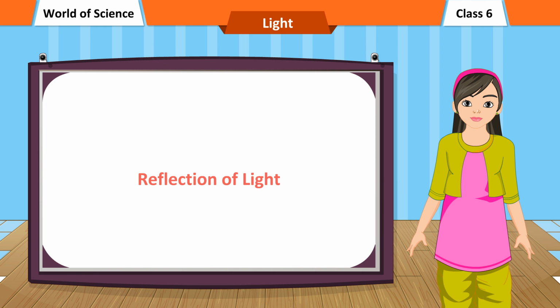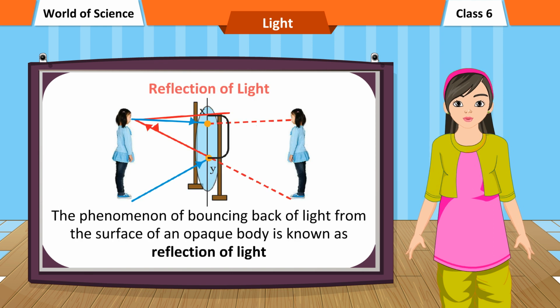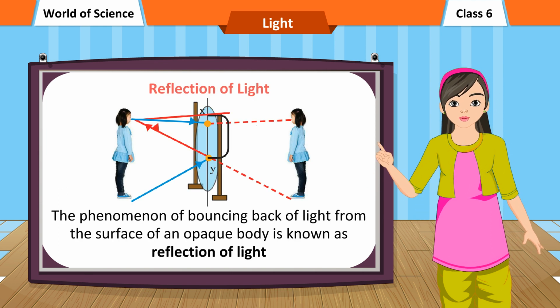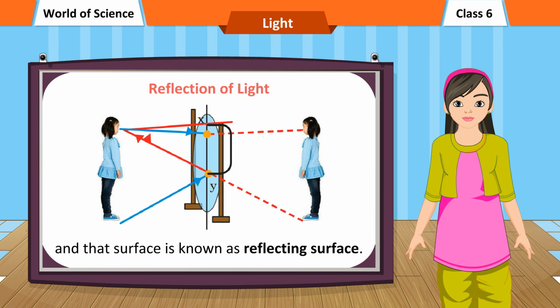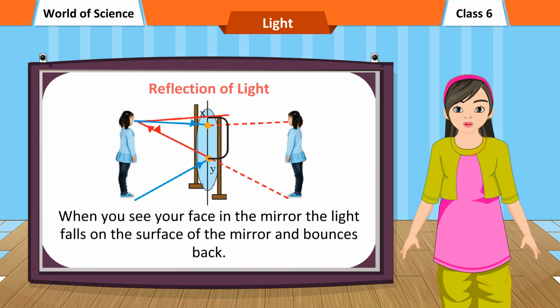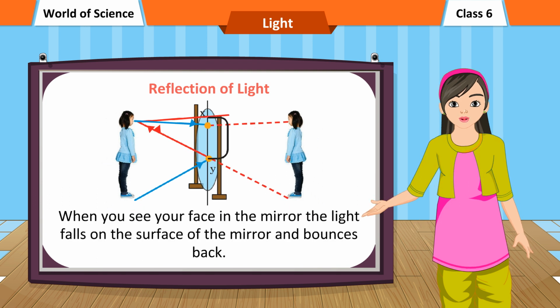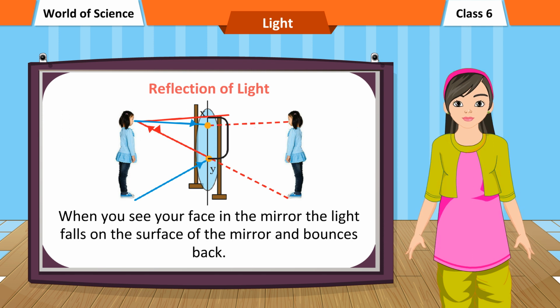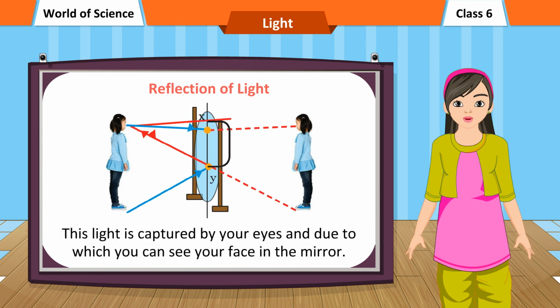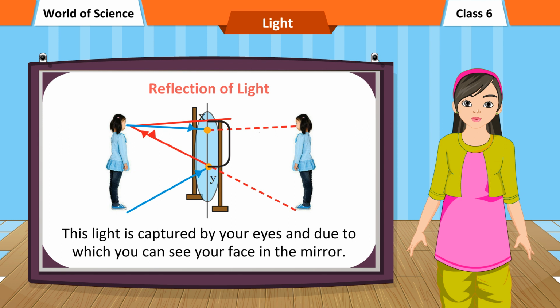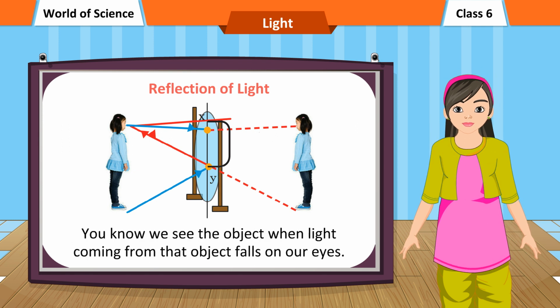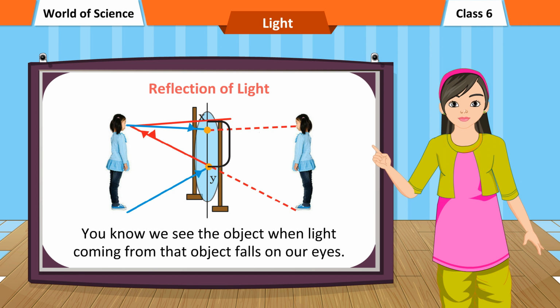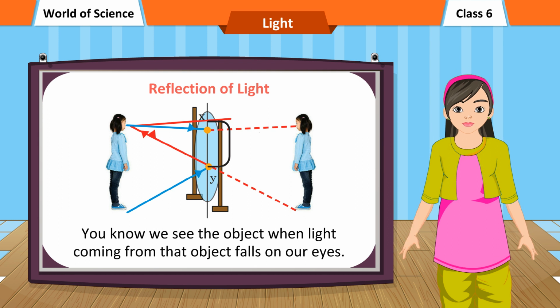Reflection of light. The phenomenon of bouncing back of light from the surface of an opaque body is known as reflection of light, and that surface is known as the reflecting surface. When you see your face in the mirror, the light falls on the surface of the mirror and bounces back. This light is captured by your eyes, due to which you can see your face in the mirror. You know, we see an object when light coming from that object falls on our eyes.